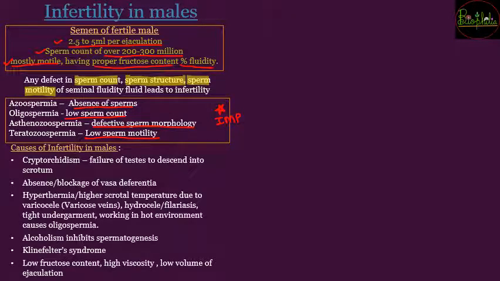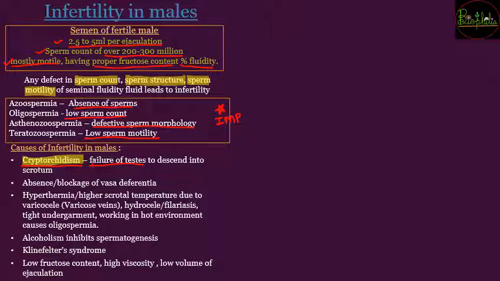So what are the causes of infertility in males? So infertility के basic reasons हमने देख लिए, but what are the causes of these defects? So first can be cryptorchidism, that is failure of testes to descend down into the scrotum. So अगर वो abdominal cavity में ही रह जाते हैं, if they do not descend down during the 7th month of fetal life, in that case the patient or the boy will be called having a condition cryptorchidism. So that would cause infertility at his adulthood.